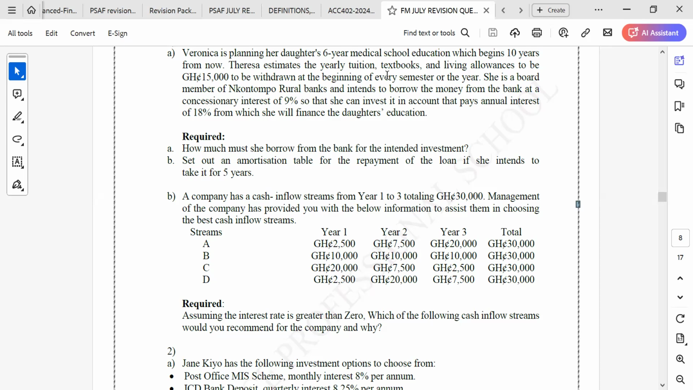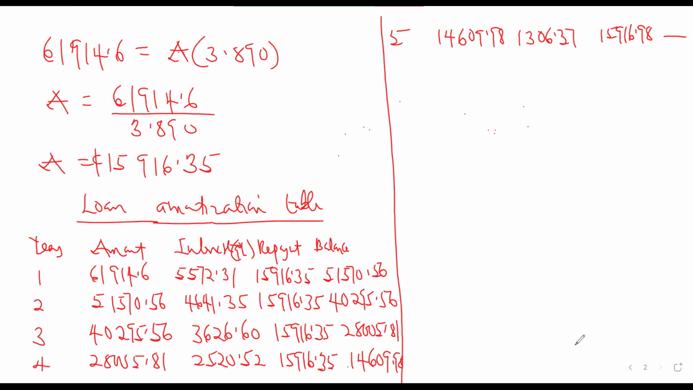So you look at stream A. What are you going to be doing? If you like, you don't have to do years, cash flow, discount factor and then present value columns, because we don't have time. We have another way of calculating that.